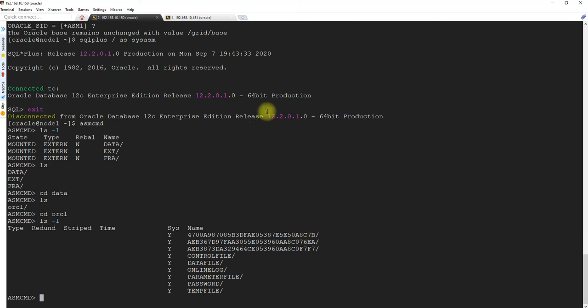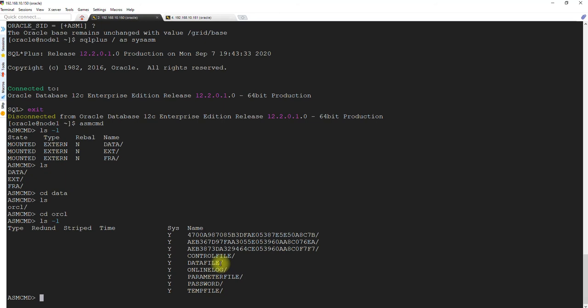You must be thinking, when I was talking about the SP file sitting in ext and the password file sitting in ext, what is the password file? This one. This is the database password file, and this is the parameter file for the database. But in the ext disk, the password file and parameter file sit for ASM. So ASM has a password file and an SP file.